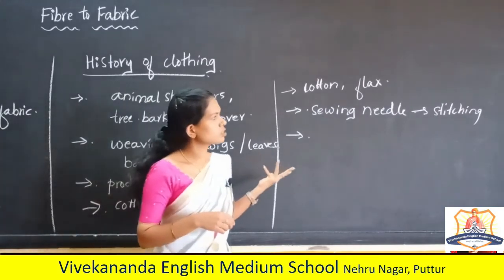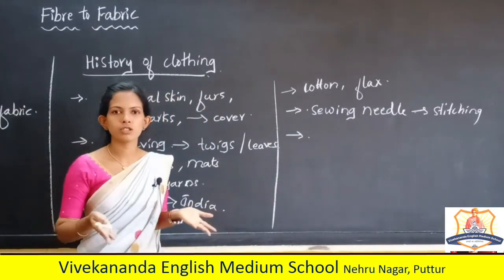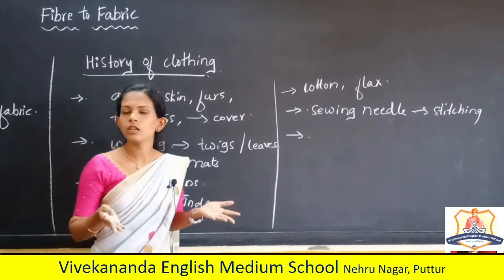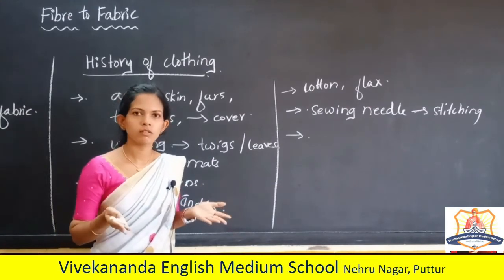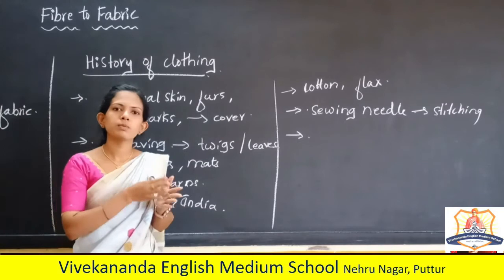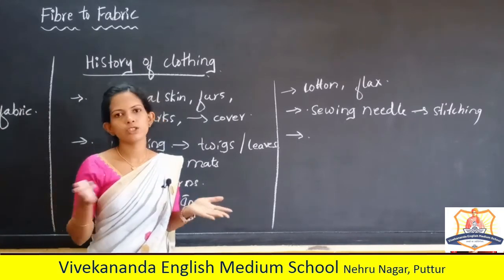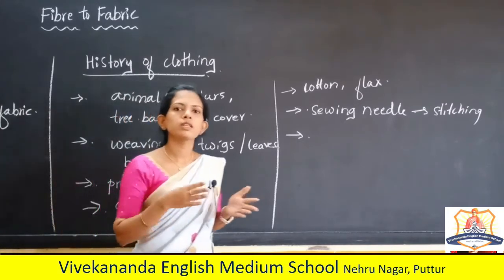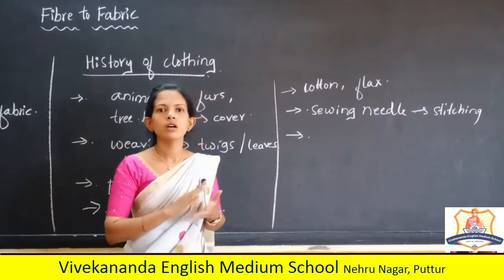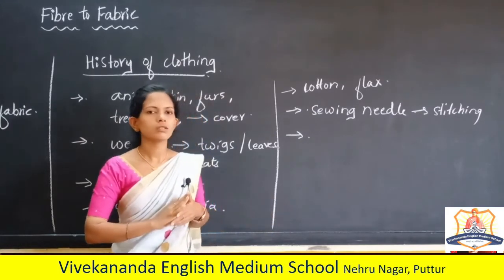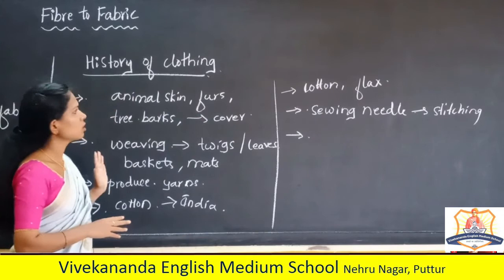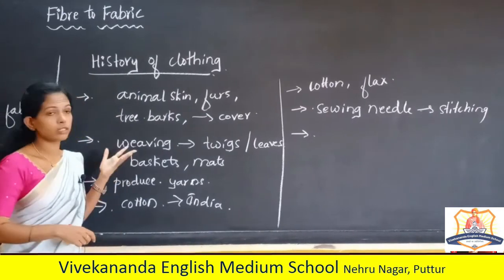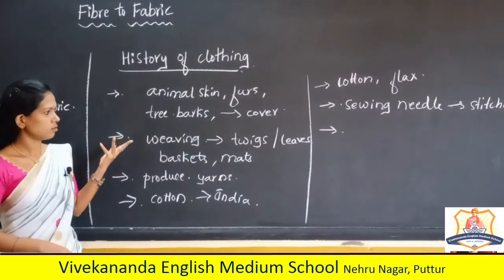But stitched clothes have gone through many inventions. We get different types of clothes, right? As people have evolved from ancient times, the clothing material and clothing type also evolved. Understood? This is about the history of clothing.